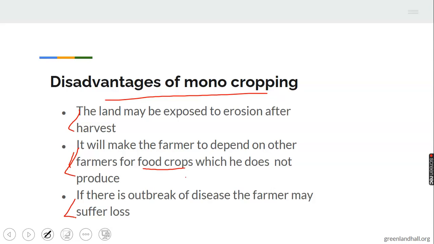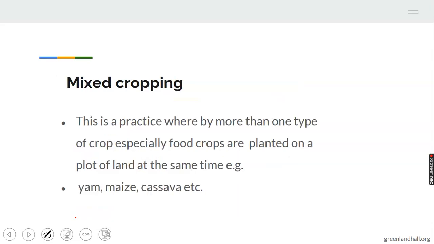Take your mind back if you can still remember mixed farming, whereby if there is crop failure, the farmer then can fall back on the animals because the farmer is rearing animals and as well cultivating crops. But under monocropping, when there is outbreak of disease or there is failure in the plants to have good yield, the farmer then will suffer loss because he has no place to fall back on.